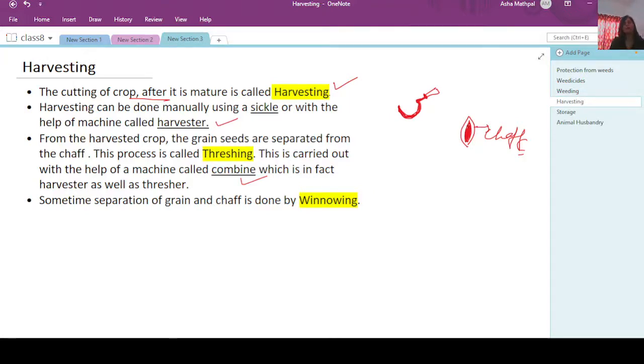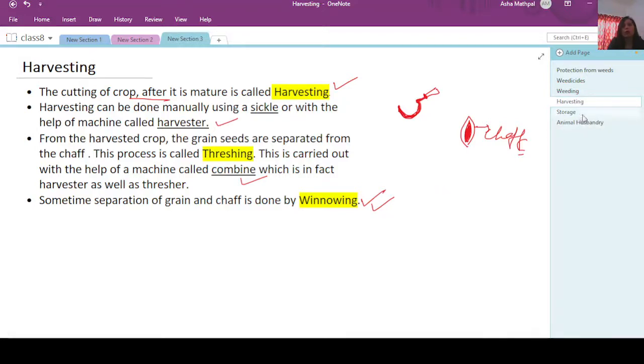Another technique is winnowing. That is also a very traditional kind of technique. Winnowing is a traditional technique of getting the grains out of their chaff, but nowadays it is generally done using a combine.